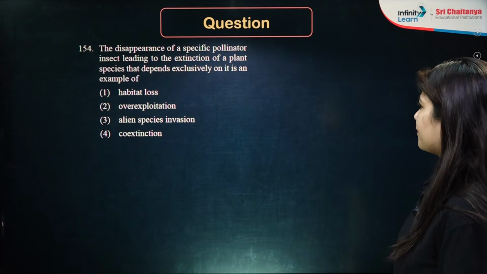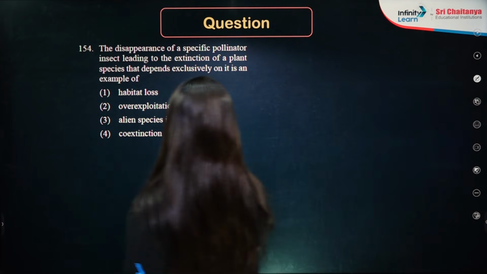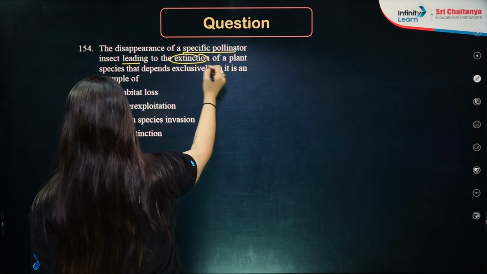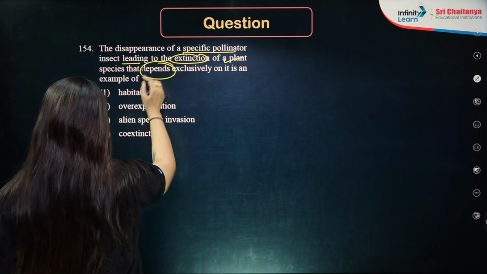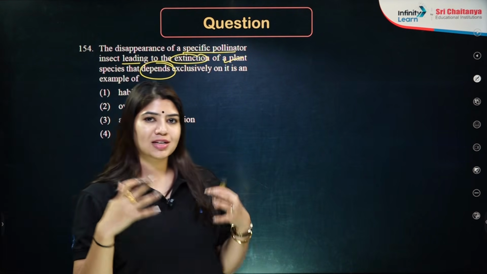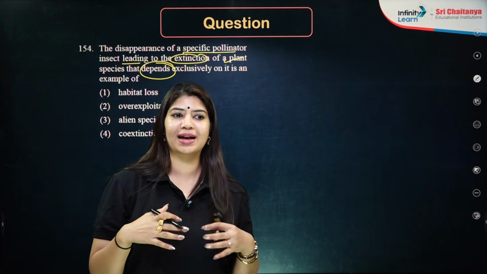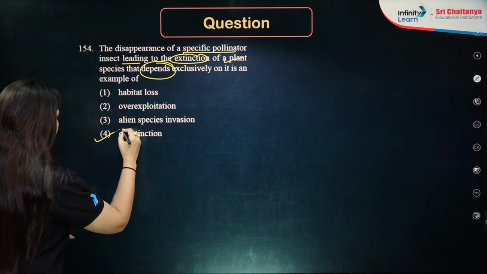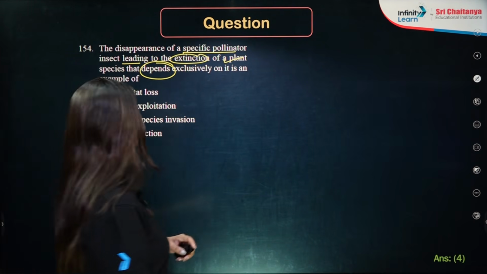Perfect. Next question. The disappearance of a specific pollinator insect leads to extinction of a plant species that depends exclusively on it. If both of them collectively go extinct together, we call this co-extinction. Answer is option number 4.